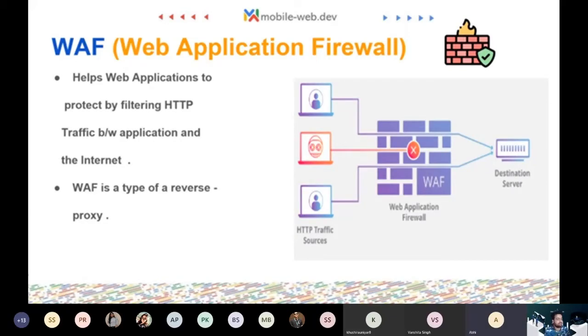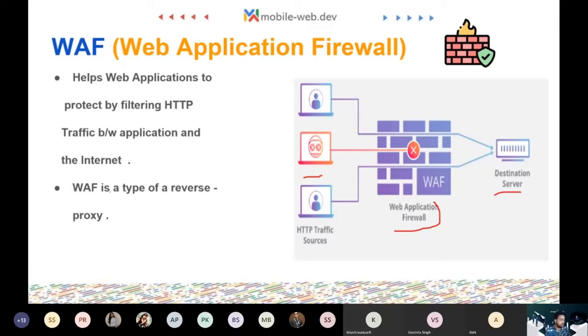Okay. So let's see what a web application firewall is. A web application firewall acts in the same way as the CDN does. It is an intermediary service between the destination server and the actual host, so it just filters all the traffic. If there is a hacker who wants to steal some information or attack your website, a web application firewall will block that request and only allow the good requests to go through.